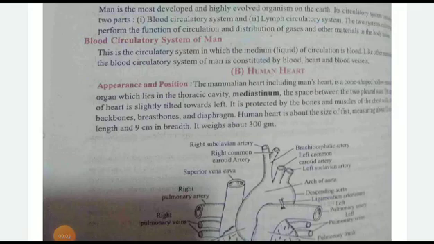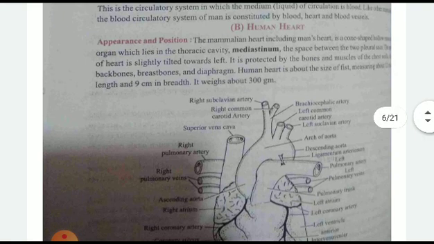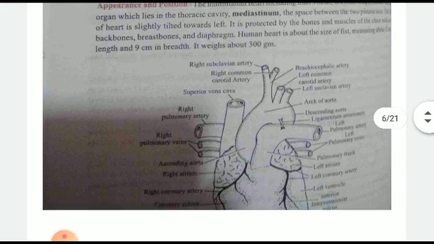Today we will learn about the circulatory system in human beings. They are divided into two: blood circulatory system and lymph circulatory system. Blood circulatory system includes the liquid circulation of the blood, like in mammals. The blood circulatory system of man is constituted by the blood, heart, and blood vessels.